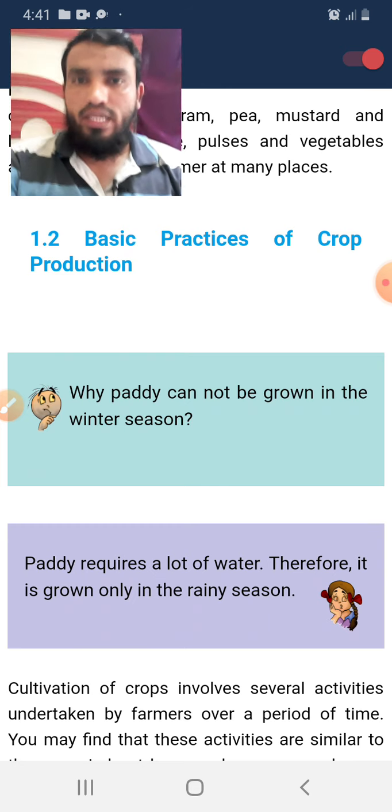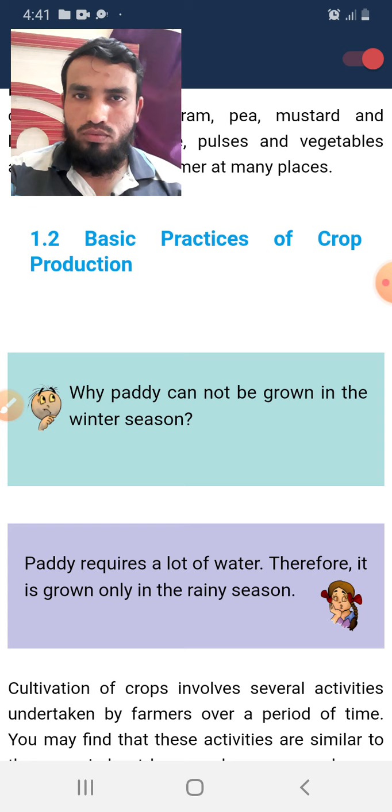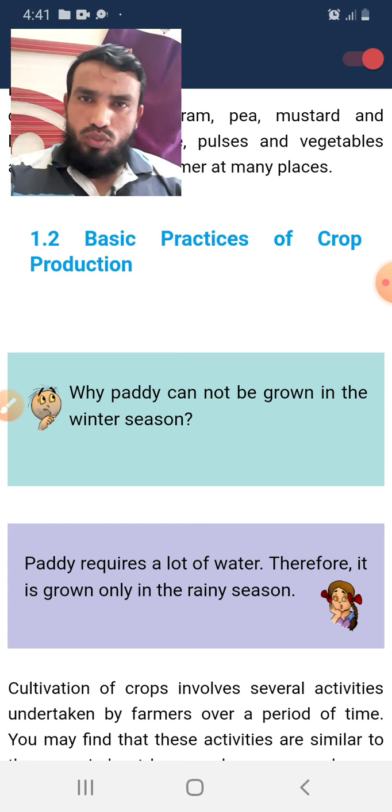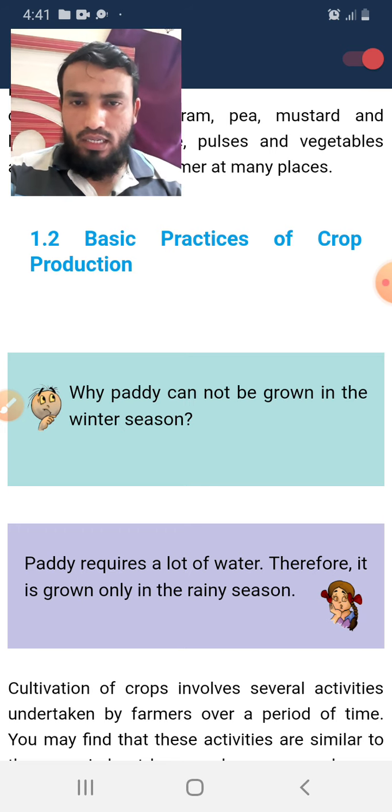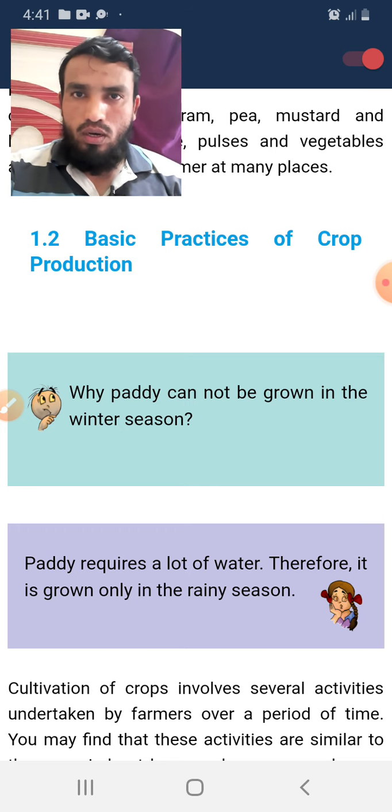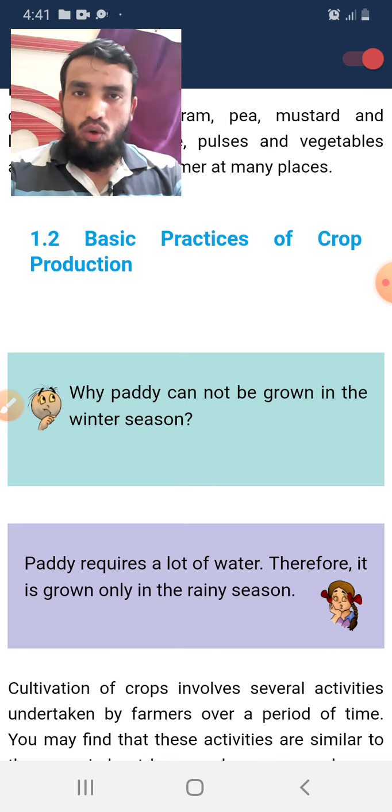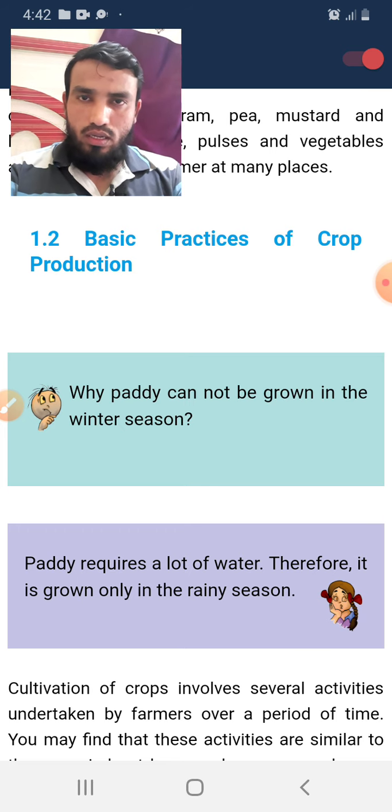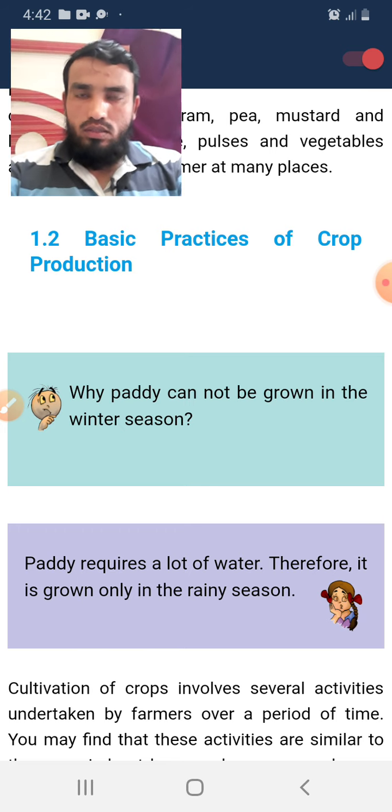Now, we have decided that we want to grow more and more crops because we want to fulfill the requirement of more people in our country, and we have chosen the seasons also. Now, what are the basic practices we have to follow, because by using these practices we can grow a good crop in a shorter time, or get more yield. And what is meant by yield? It means that in a particular area we can grow more and more crop. Like in 1 acre, if before we were growing 10 bags of wheat, that is called the yield of that crop.